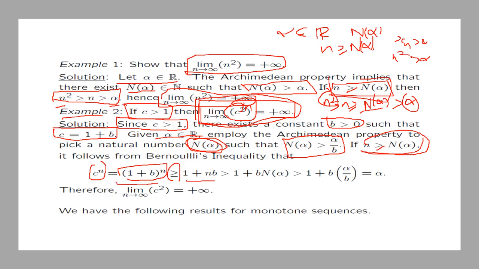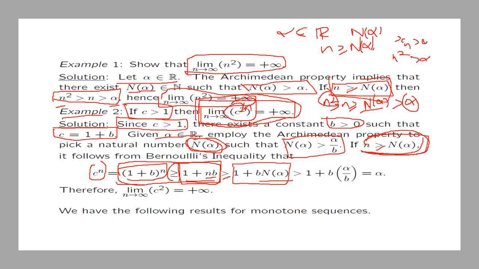Here we are employing Bernoulli's inequality. This simply arises from Bernoulli's inequality. And then, since small n is bigger or equal to n alpha, then small n times b is bigger or equal to b times n alpha. So 1 plus small n times b is bigger or equal to 1 plus b times n alpha.